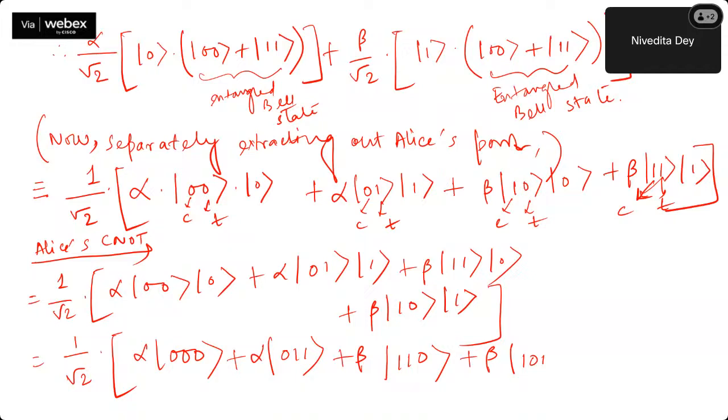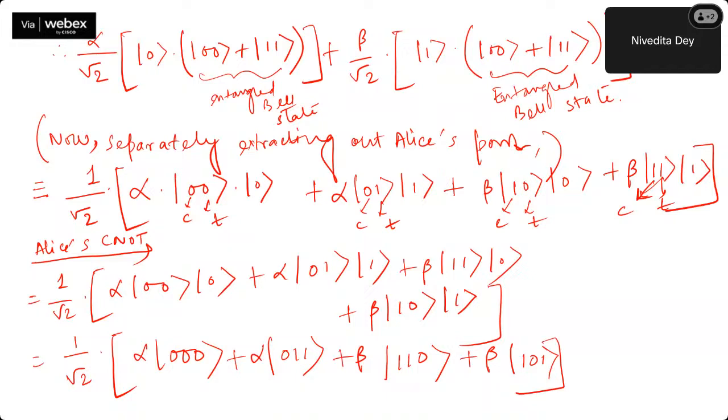In the previous line, it was |00> plus |11>. Which previous line are you referring to? I guess the first line. Now separately, nothing has changed. I'm just putting 1 and 2 together, keeping 3 outside. This is in the first line, this line. Then I'm applying a CNOT. Okay? That is it.